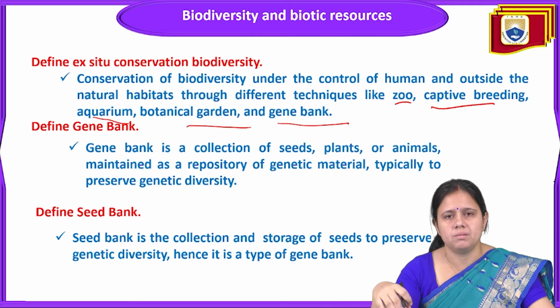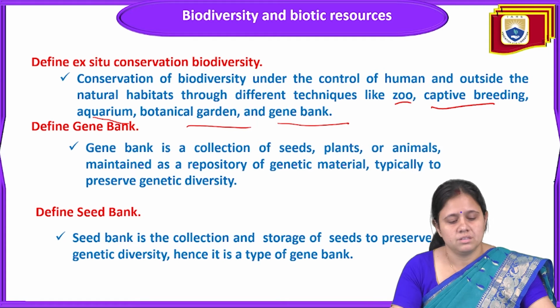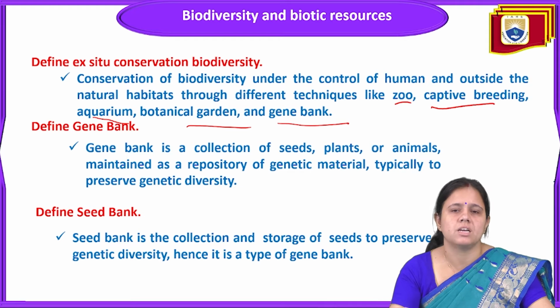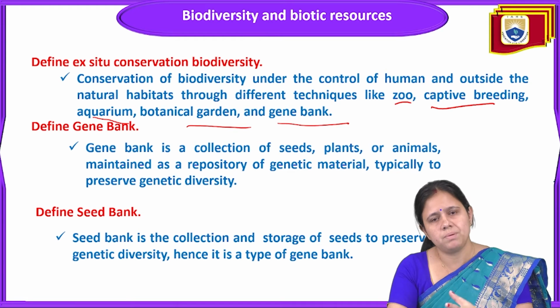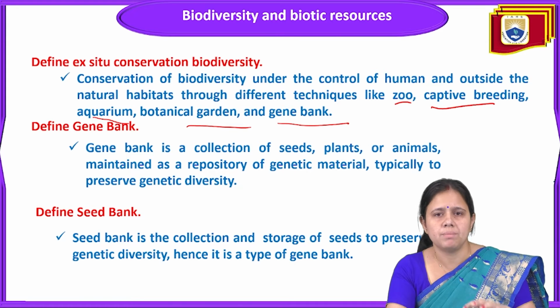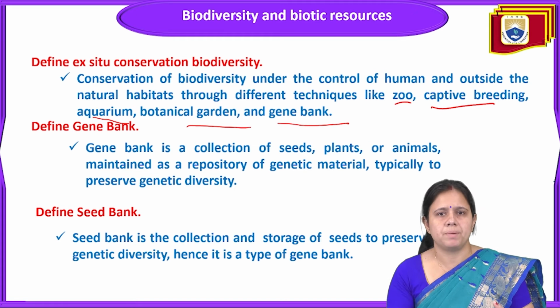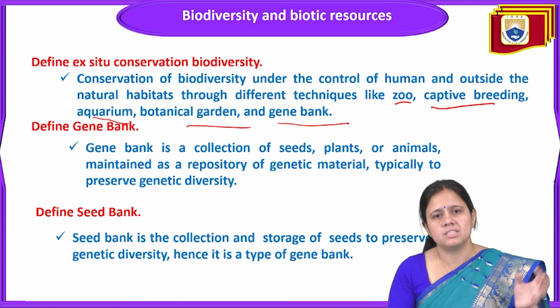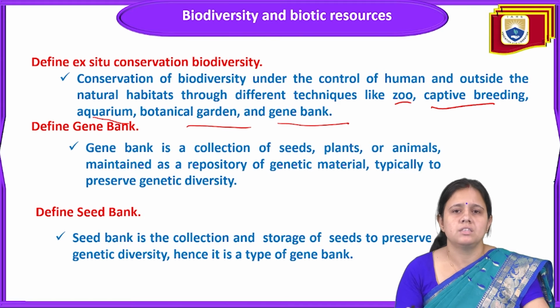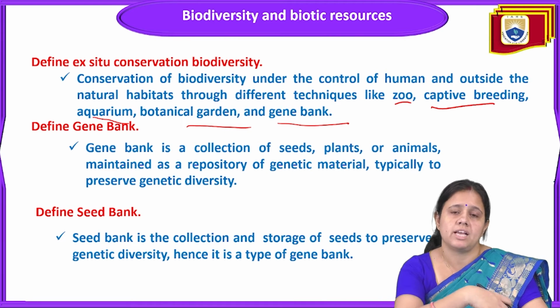It means conservation outside their habitat in a place or area that is not naturally suitable but is made suitable by providing all basic facilities and environmental conditions for the survival of a particular species, so that the species will survive better and their population will increase. Then, once the population has increased, they will reintroduce that species into its natural habitat.